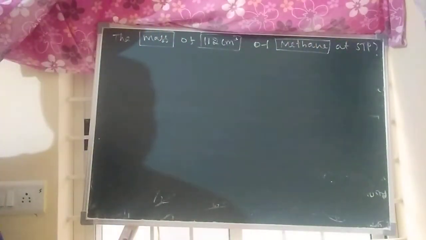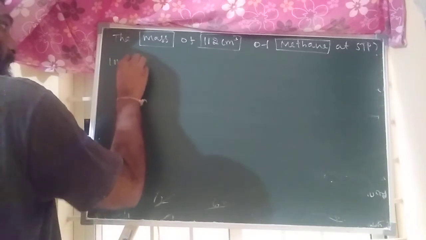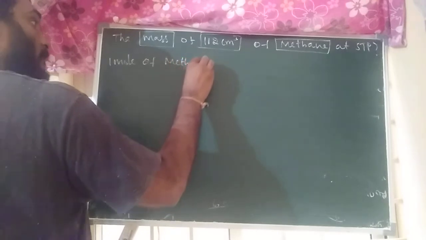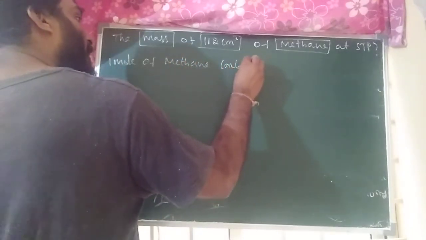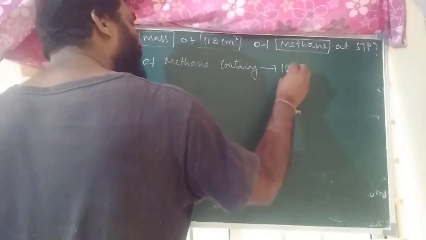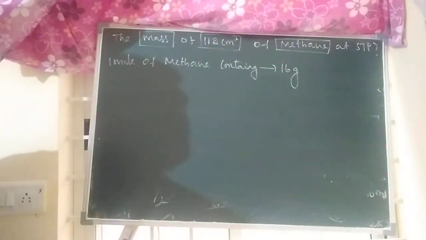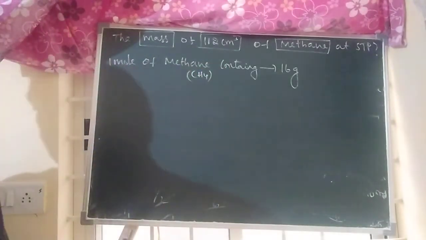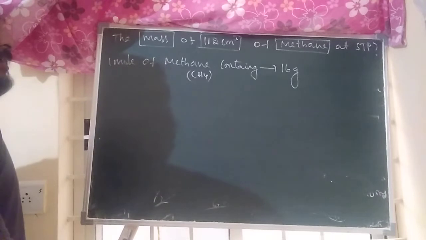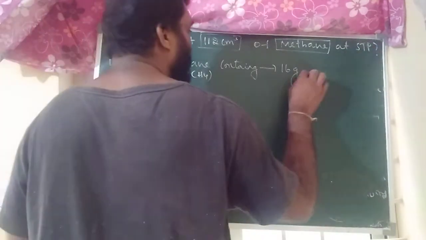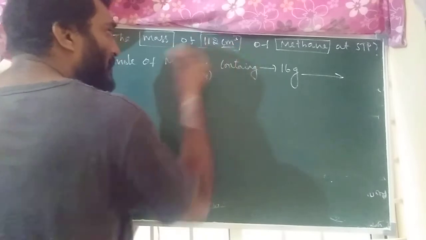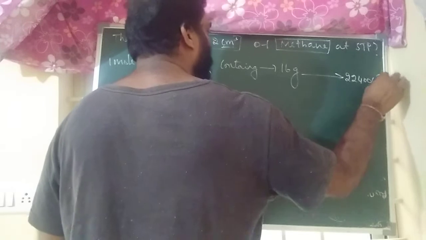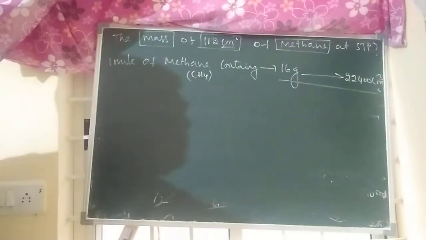Methane. Write down 1 mole of methane contains how many grams? 16 grams, correct? Methane is CH4, that's why 16 grams. 16 grams contains, in terms of STP, how much volume? It is given in centimeter cube, so just write 22,400 centimeter cube. These two relations we have to write.